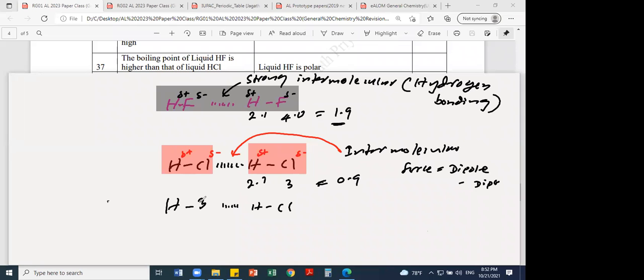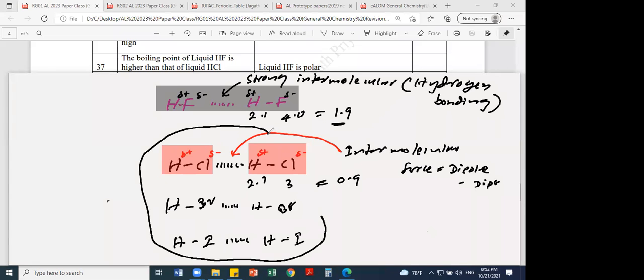So this is HBr, and the other one is HI. All these are polar. So the same type in HBr, HI, all three have dipole-dipole interaction. But the strength of the dipole-dipole interaction decreases downwards. No need to remember the electronegativity of iodine and bromine, but down the group the difference decreases. So the highest difference is HF. If you plot boiling point versus the atomic number of the molecule,